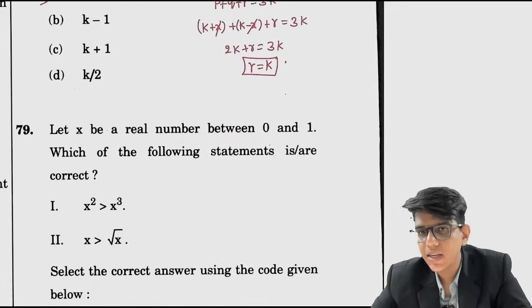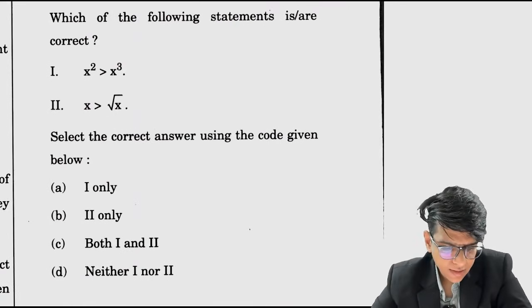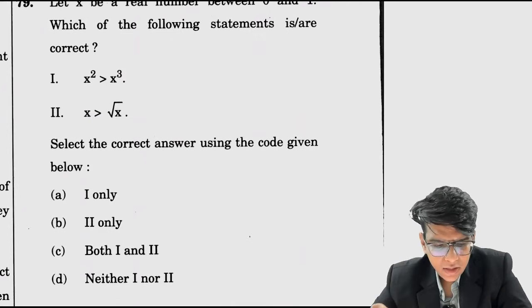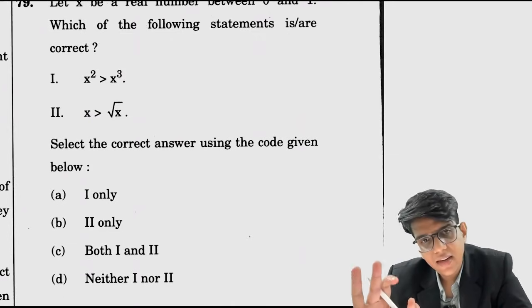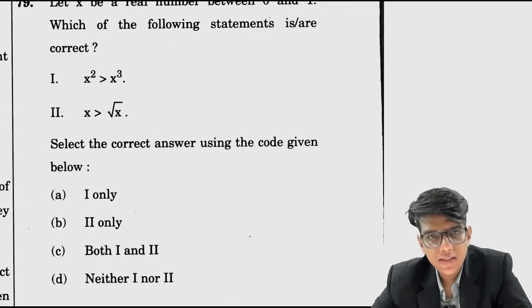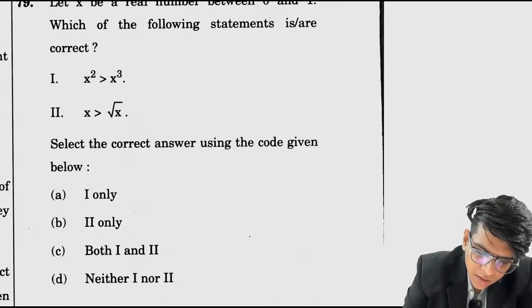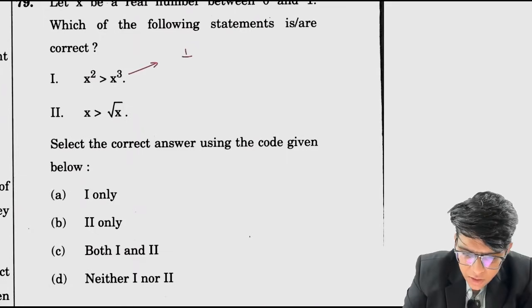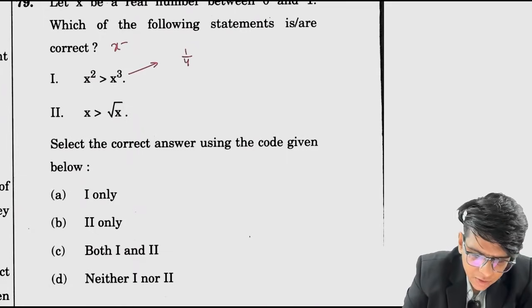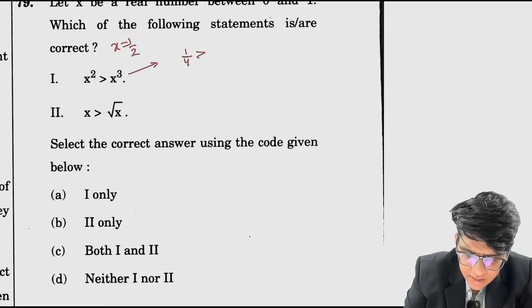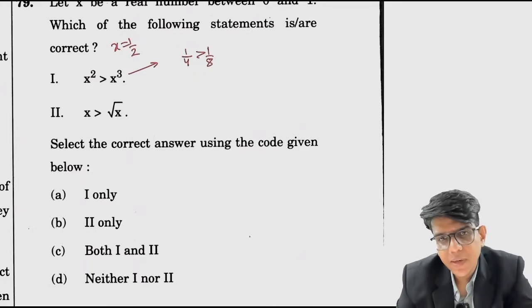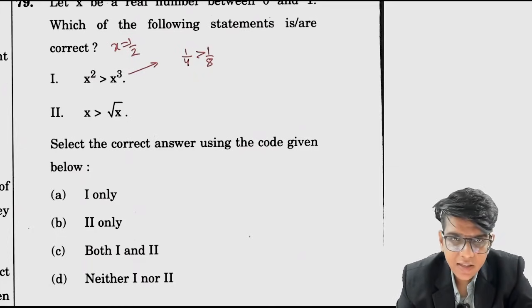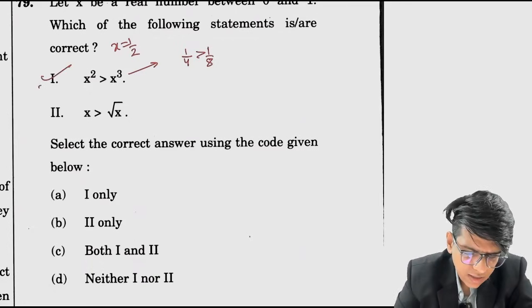Easy question. Later, the second half of the paper is very easy. x is a real number between 0 and 1. Which of the following statements are correct? पूछा है कि कौन सा वाला स्टेटमेंट करेक्ट है. तो देखो 1/2 ले लूँ तो 1/2 का स्क्वायर is 1/4. x equals 1/2 ले लिया तो 1/4 is greater than 1/8. ठीक है, 1/3 लूंगा तो 1/9 is greater than 1/27. करेक्ट, तो this is correct.